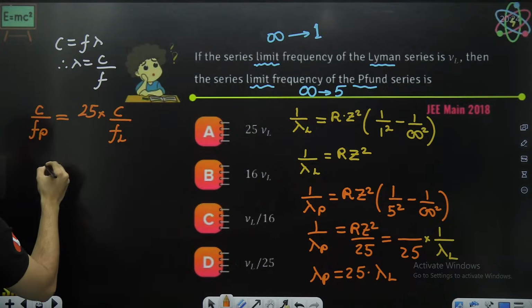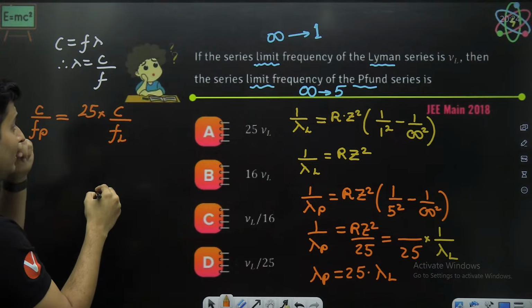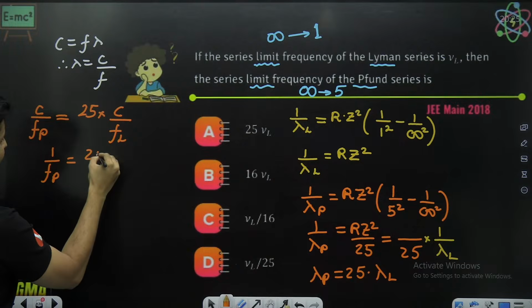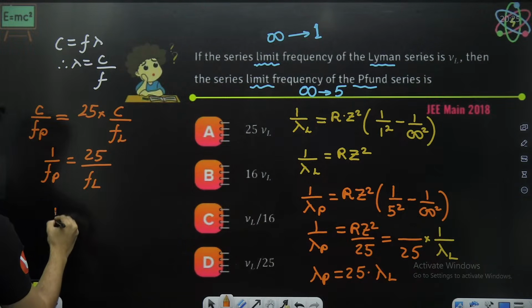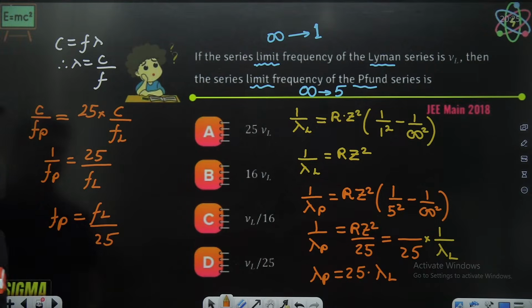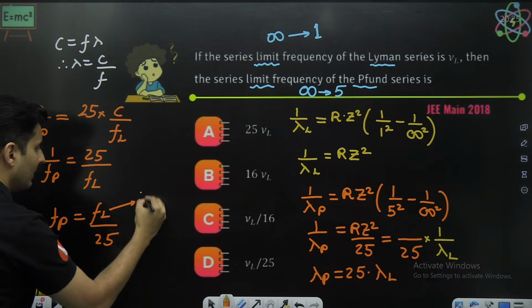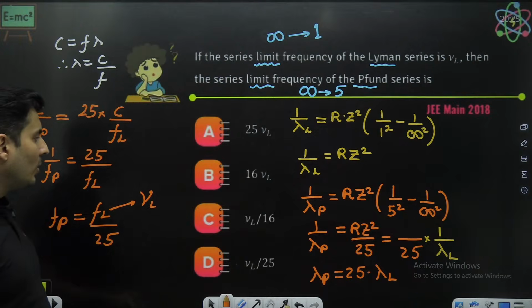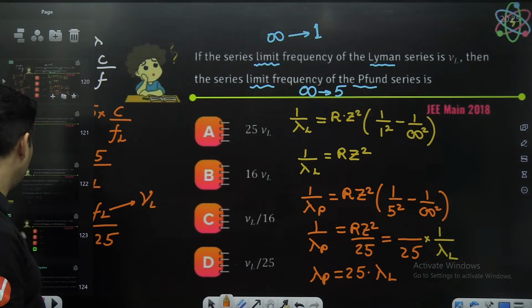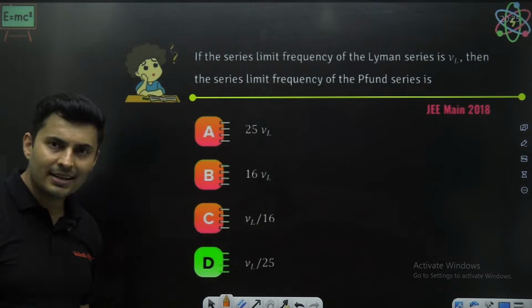C and C will cancel. So 1 by Fp will be 25 by Fl, so Fp will be Fl divided by 25. This value is given to be nu L, so it will be nu L divided by 25, which is option number D.